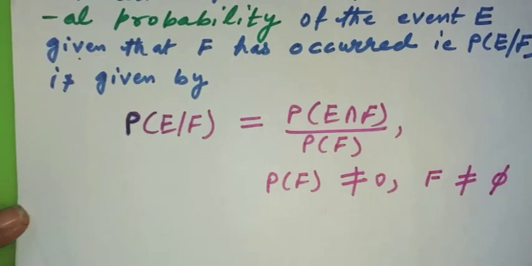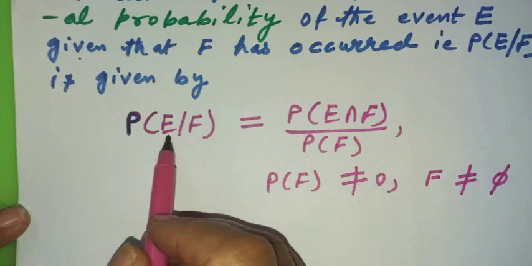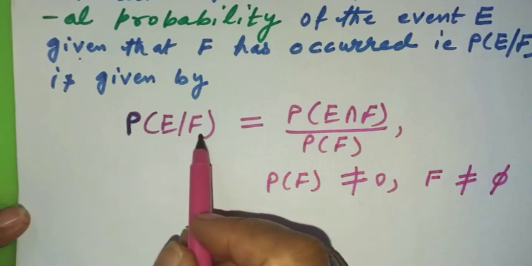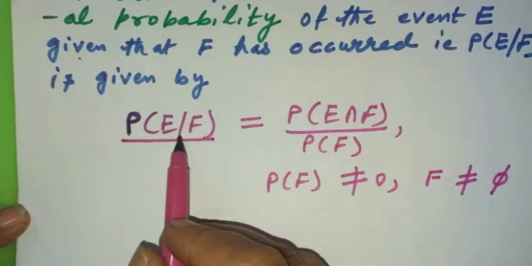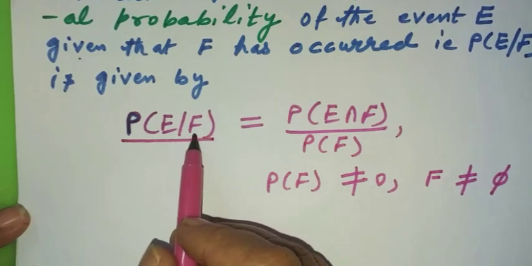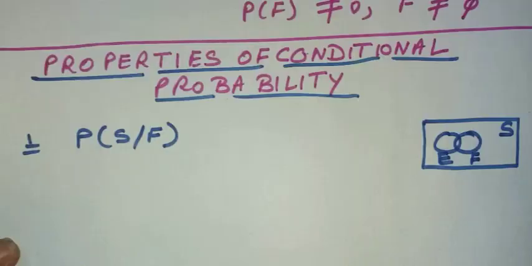Now let us study some properties of conditional probability. So this is called conditional probability of E knowing that F has already occurred, conditional probability of E with the condition that F has already occurred. Now we study some properties of conditional probability.